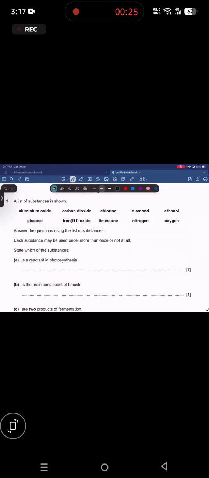A list of substances is shown here. We have to give the answers. Let's start with question number 1. 1A. It is a reactant in the photosynthesis process.